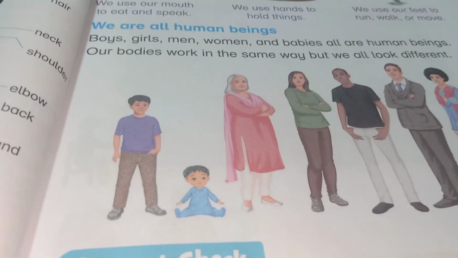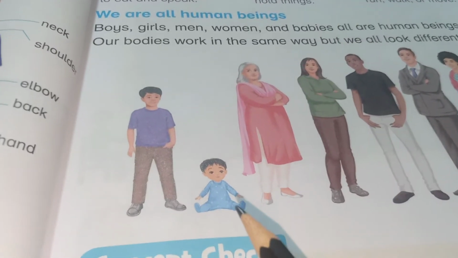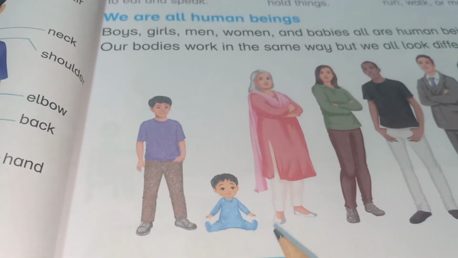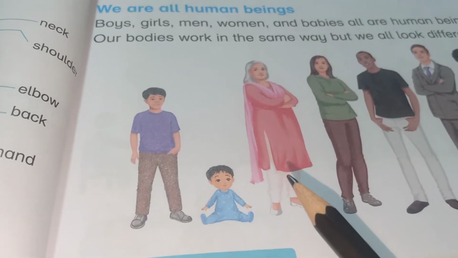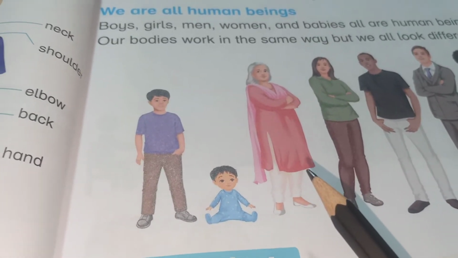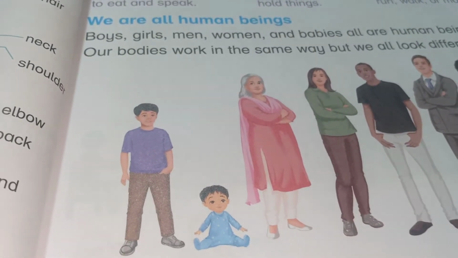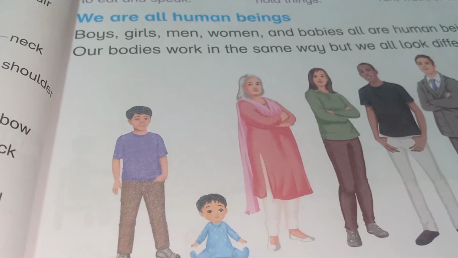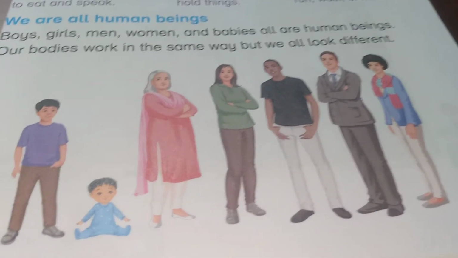But how did it happen? How do we look different from each other? Because when we are born, we look like babies. After some time, we look like toddlers. After some time passes, we look like adults, like the boy. As we grow older, we change our body type, but we are human beings because we do not change our body parts. We are just growing in size as the time passes by.